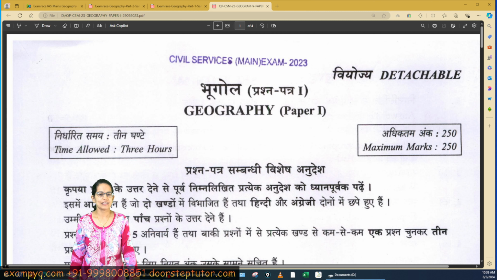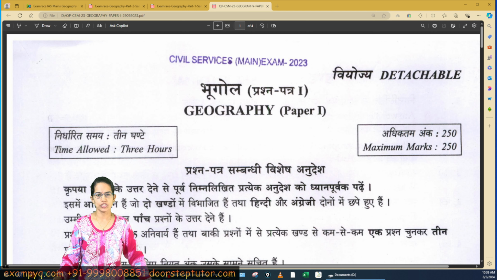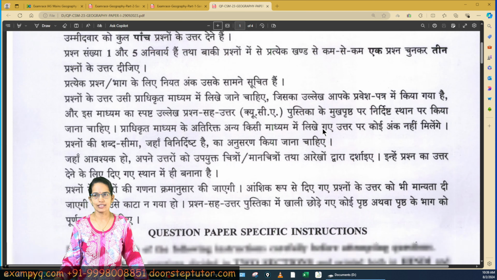Welcome. So let's take the 2023 paper for UPSC Geography optional. In this session, we would be focusing only on paper 1. Now let's focus on what kind of questions were asked and what could be a right strategy to prepare.